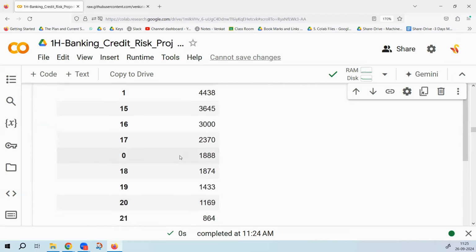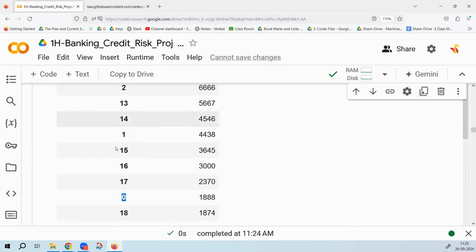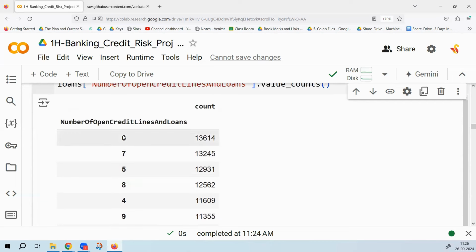That means somebody has no credit history as well. Dangerous, right? Let us suppose if you apply for a loan, you should have taken 1 or 2 loans. Zero open credit lines and loans means you have 0 credit cards, you have 0 loans. Is it a little dangerous? Will I be suspicious of you? In the US, it is a rule that everybody should have a little bit of credit line. And if you have no credit card, I'm the first one who is giving you the credit card. People will consider that as a little risk. So even at least 1 credit card or loan you should have. 2 is good. So the regular one that you see is 3, 4, 5.